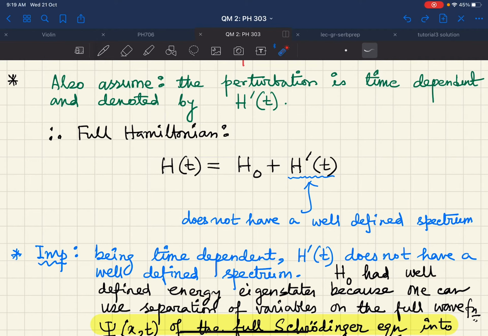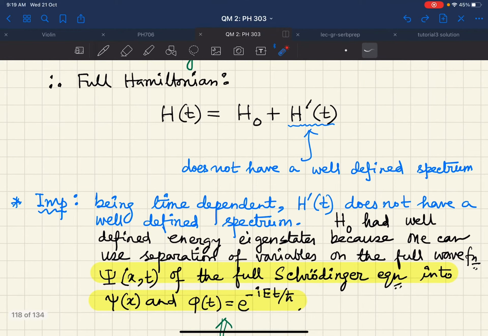Because you can separate the full solution psi of x, t of the full Schrodinger equation into a part which was dependent on space and a part which was dependent on time, and the time dependent part had this trivial time dependence, phi of t equals e to the power minus i E t by h bar.